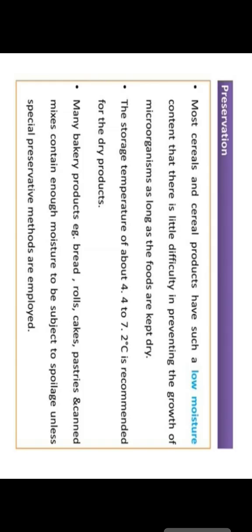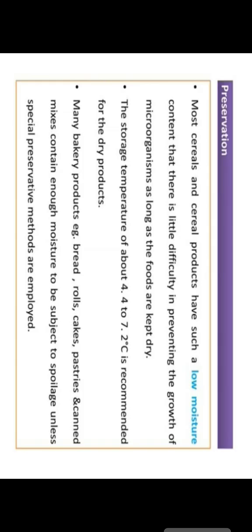Maple sap and syrup are spoiled by Aerobacter, Saccharomyces and Zygosaccharomyces, and the organisms responsible are saprophytic molds and yeasts, and the type of spoilage is ropy and yeasty. They turn pink and moldy, and all these things we can prevent by different methods.